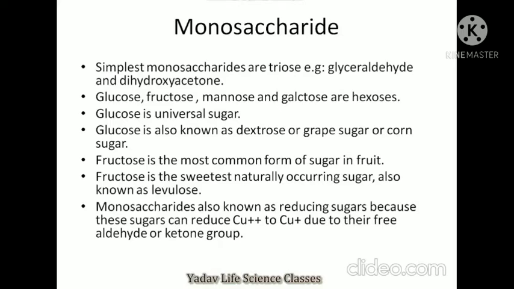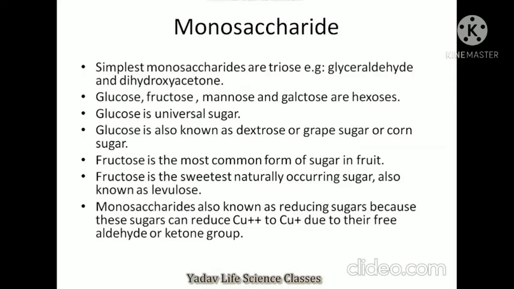The simplest monosaccharides are trioses, for example glyceraldehyde and dihydroxyacetone. Glucose, fructose, mannose and galactose are hexoses. Glucose is the universal sugar. Glucose is also known as dextrose or grape sugar or corn sugar.